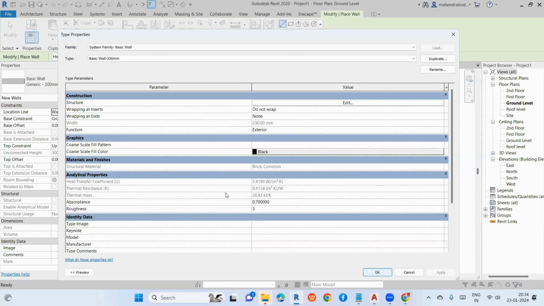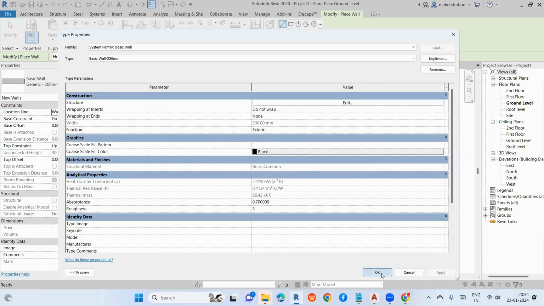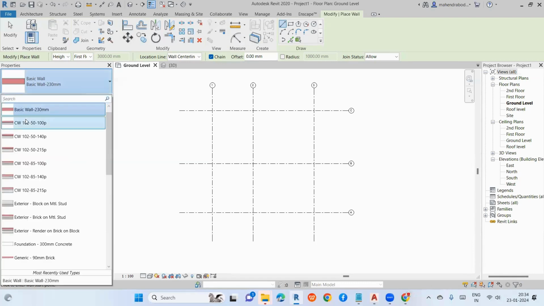Just give OK. Then you can see that image. The white color indicates the thickness of the plastering. The red color will indicate the brick. Right now I've created the brick wall.